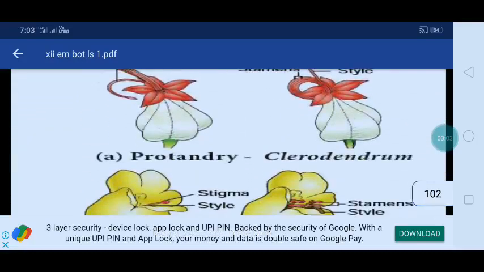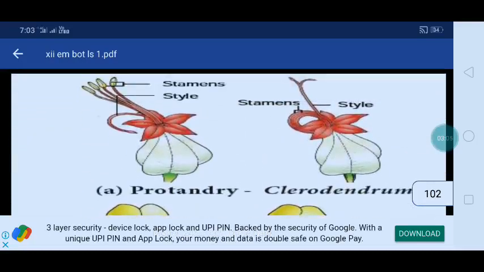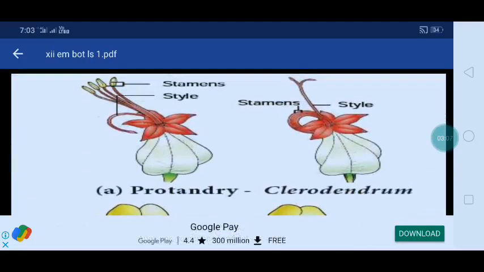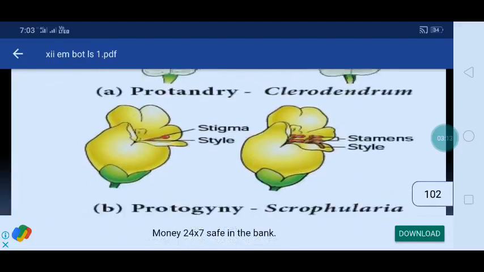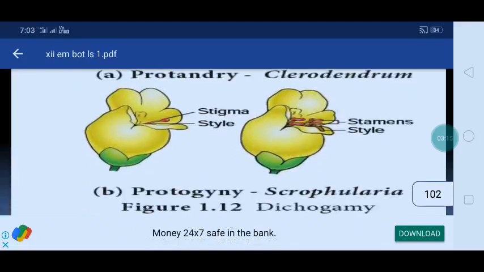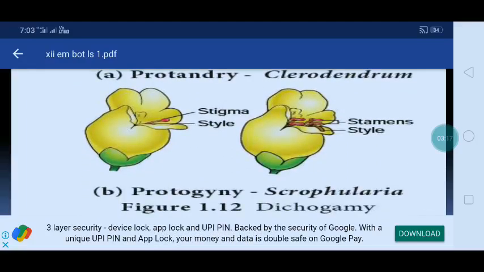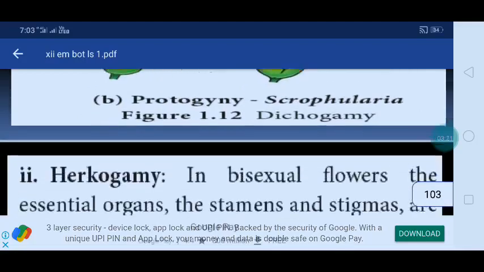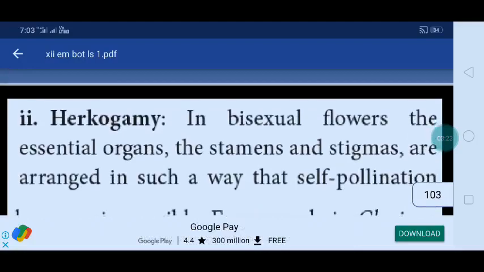These are the diagrammatic representation of protandry. The androecium will mature first in Clerodendron, and stamens and styles are also there. Then next one is protogyny. Here only the stigma is matured, and after that the stamens will mature later. That is dichogamy. The next one is herkogamy.